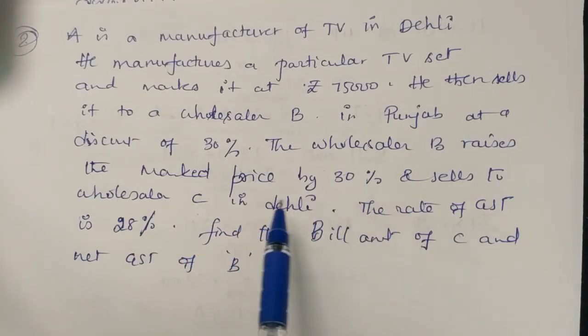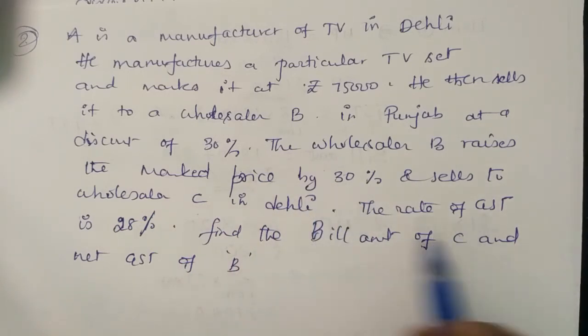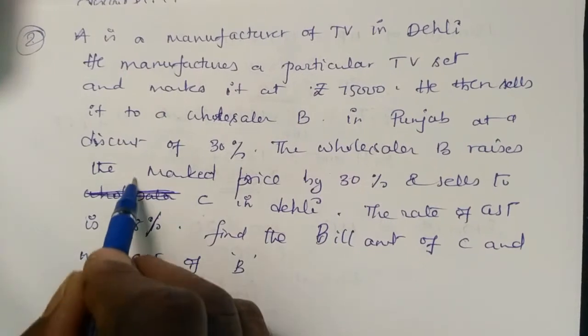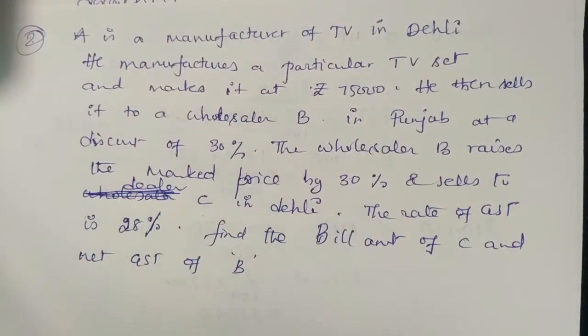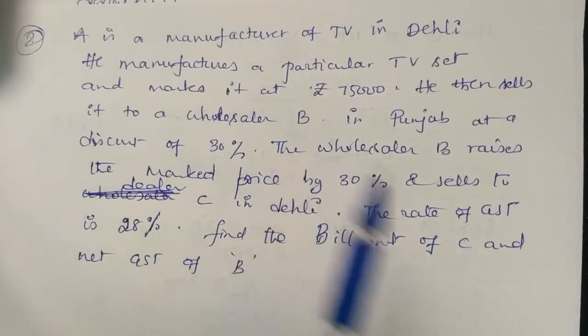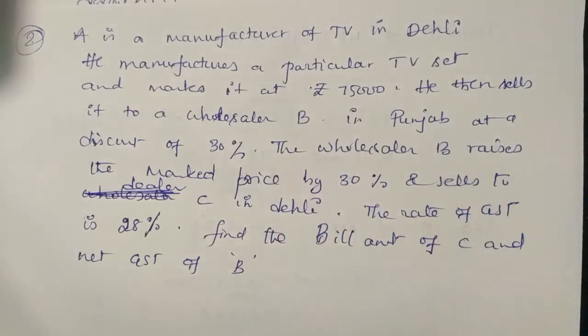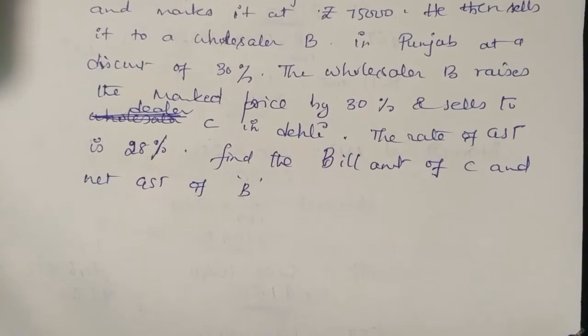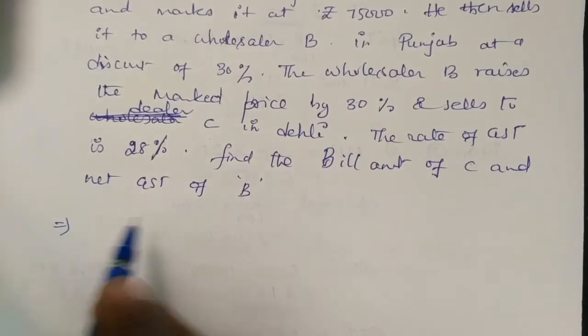He is not giving discount to wholesaler C. Is not wholesaler C, is a dealer. So TV showroom owner, dealer C in Delhi. The rate of GST is 28% in all the three levels, because the same TV is just selling from one to another. So 28% is maintained everywhere. Find the bill amount of C and GST of B. So we go for first.